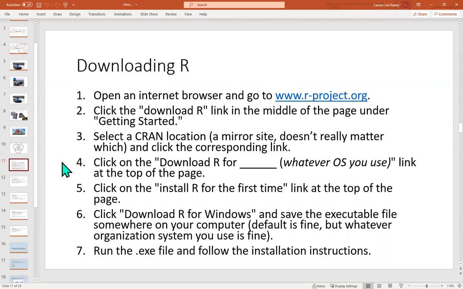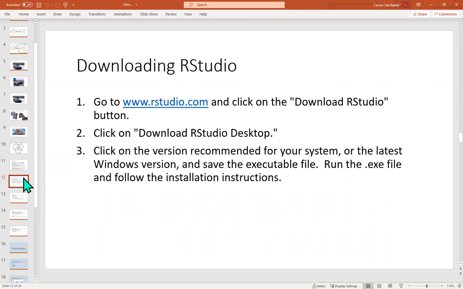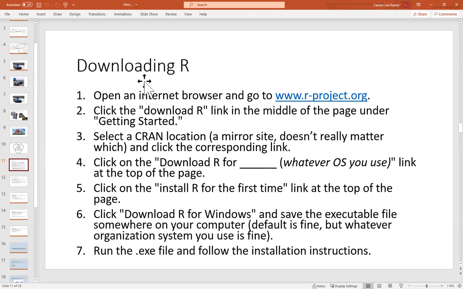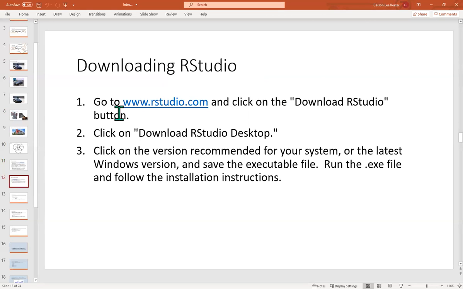You will notice though, this is the base language. We're going to be using what's called RStudio. It makes R so much easier to use, which is great. You don't have to do this, but I'm going to be showing you, at least in all the lectures, through RStudio, so it's best that you get this as well. Also, this is free, so no biggie. But you do have to download R first before downloading this.